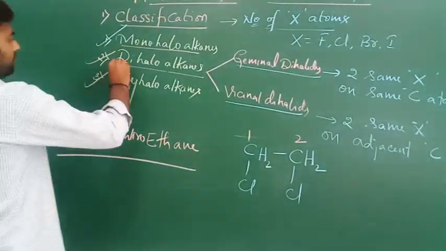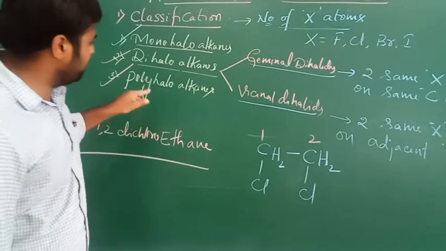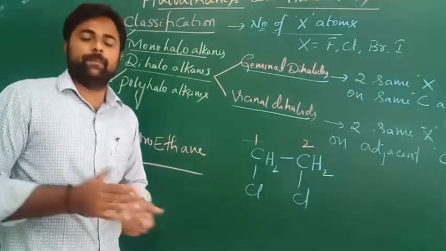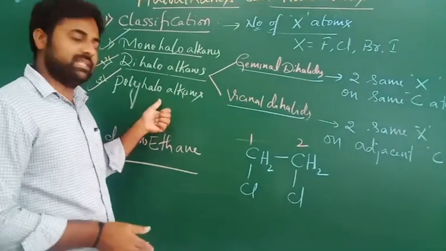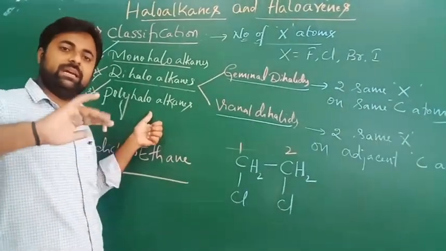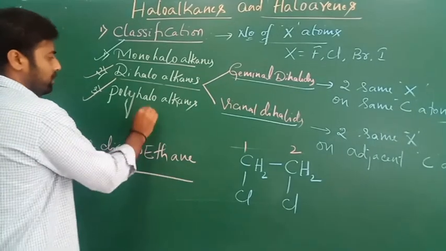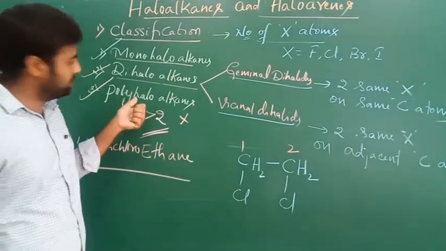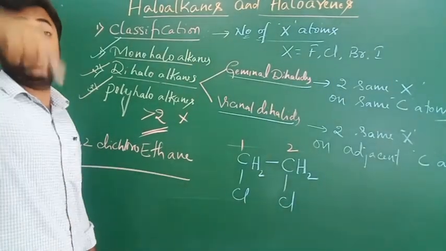Let's move on to the third one, polyhaloalkanes. Poly means many, more than two. So these are the class of organic compounds which contain more than two halogen atoms. That's why they are called polyhaloalkanes.